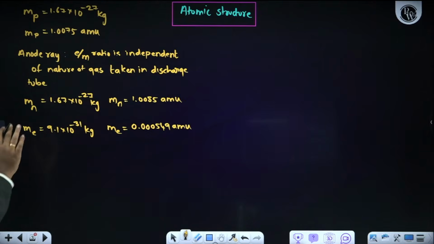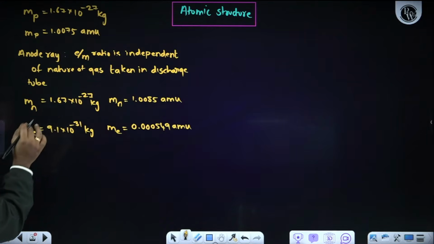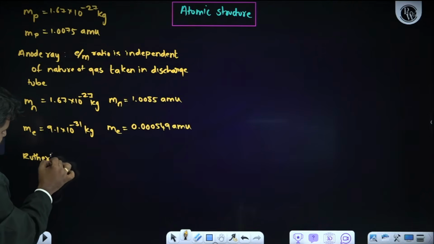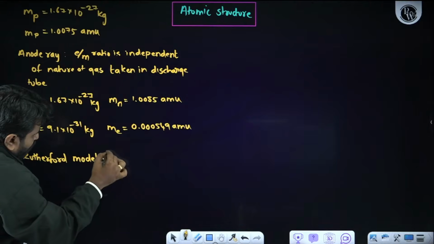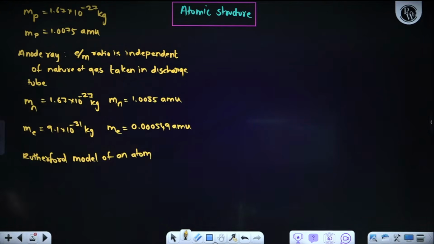Now, when it comes to atomic model, remember one thing, very, very important. When it comes to Rutherford model of an atom, what exactly do we know? This is very, very important.